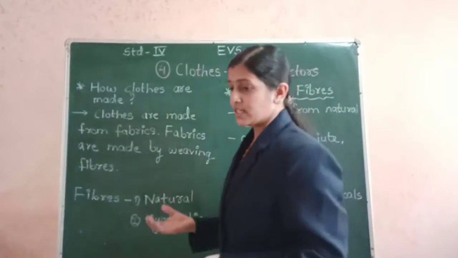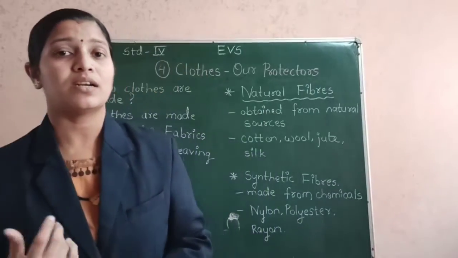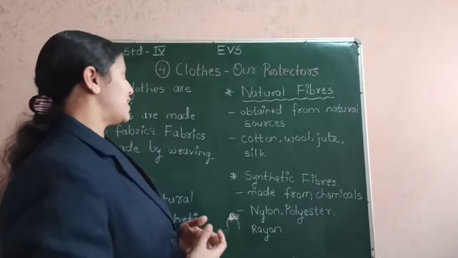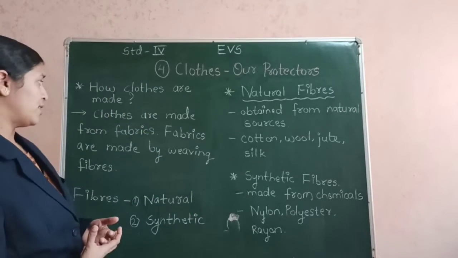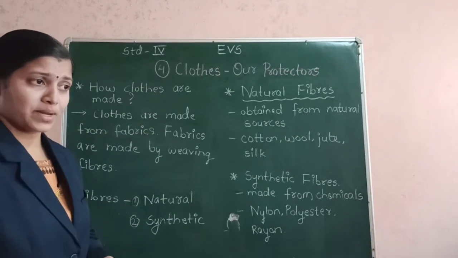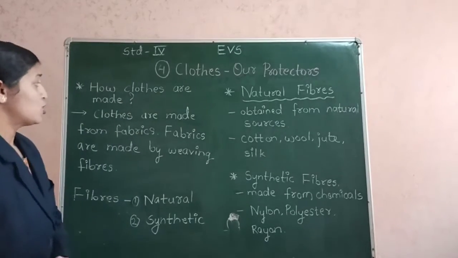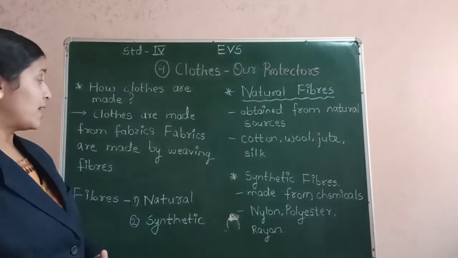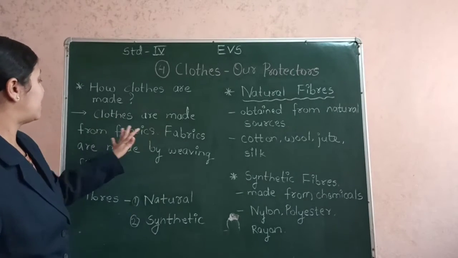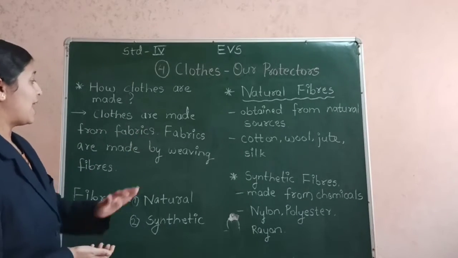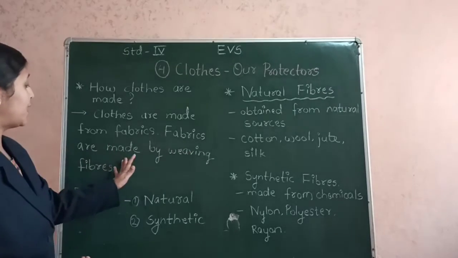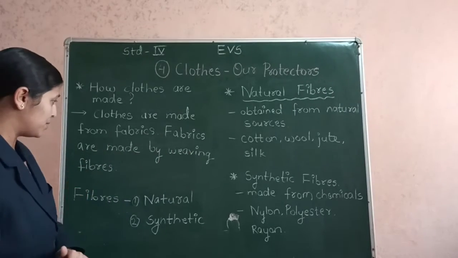We use various types of clothes in our daily lifestyle. But how are these clothes made? From what are these clothes made? Yes, how clothes are made. So the clothes that we wear are made from fabrics, and these fabrics are made by weaving the fibers.